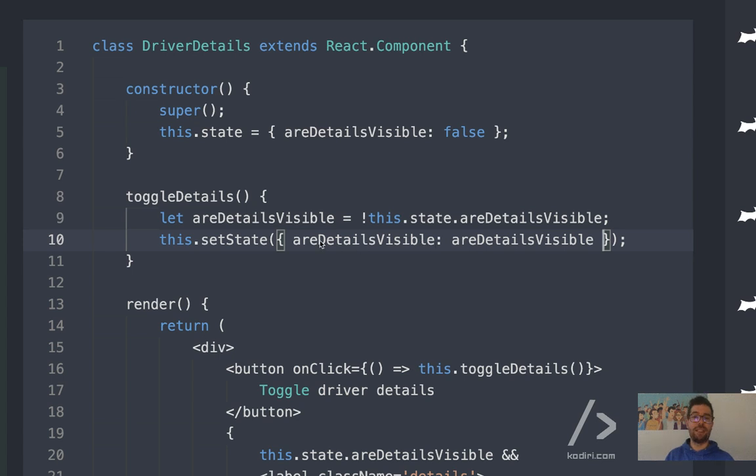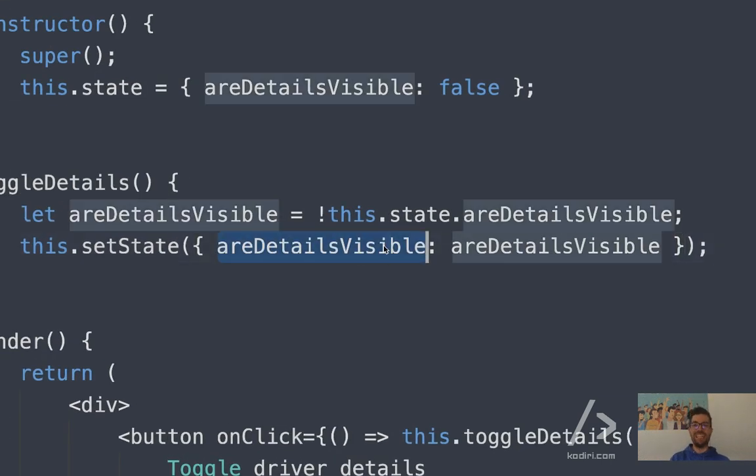The benefit is, as we'll learn in a future workshop, with modern JavaScript, we can apply something called object shorthand. Object shorthand means when you have a key and the value of the key is the same as the key, the same text on the left and on the right, you can just remove it.